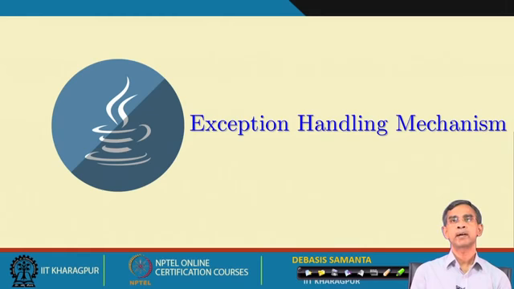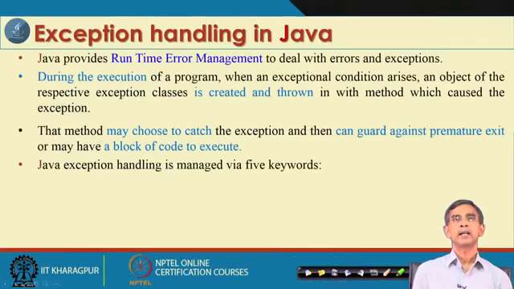Now, first let us get an idea of what the exception handling mechanism is in general. As I already mentioned, Java provides runtime error management. In fact, there is error management, memory management, and synchronization management, and many other management schemes are implemented there.